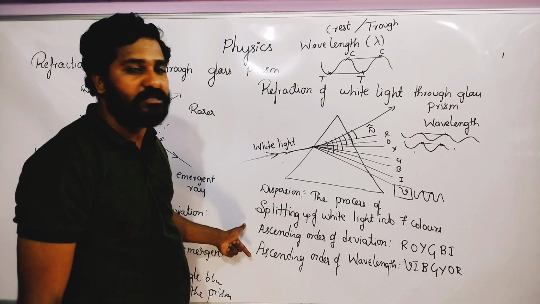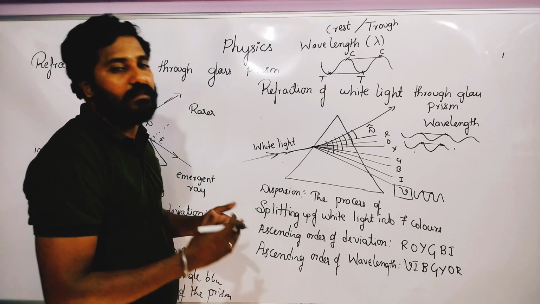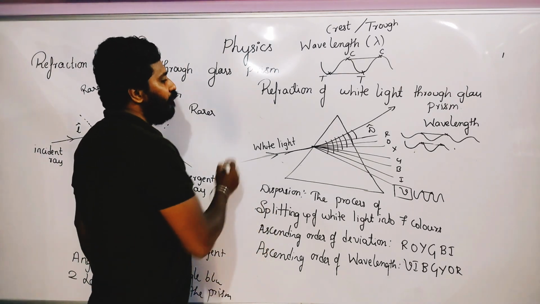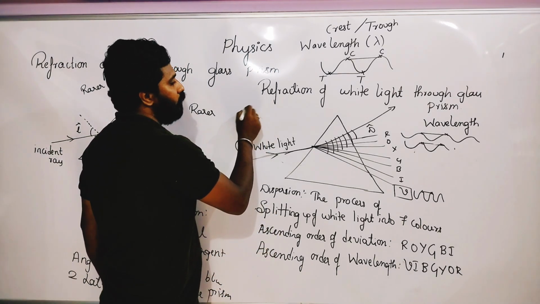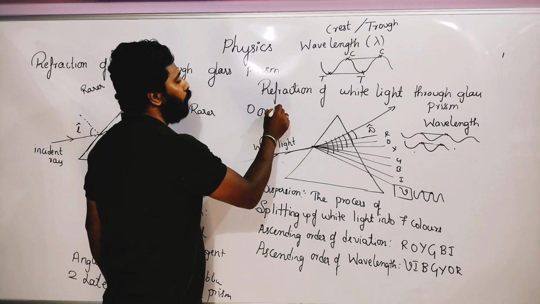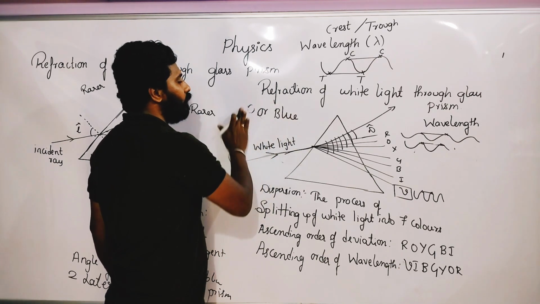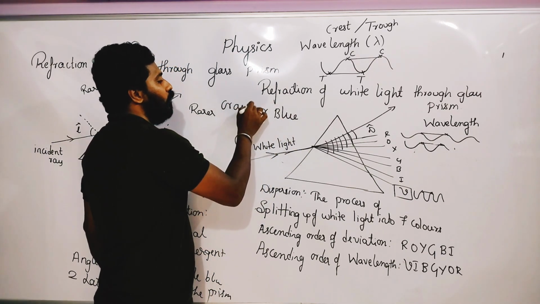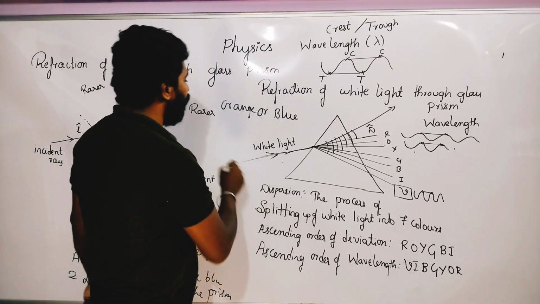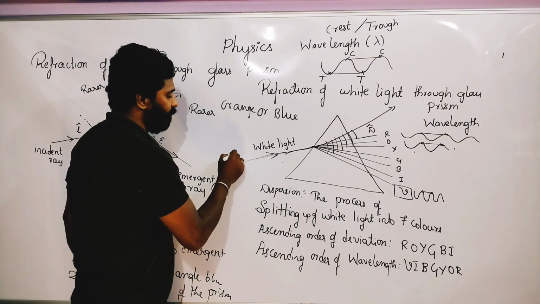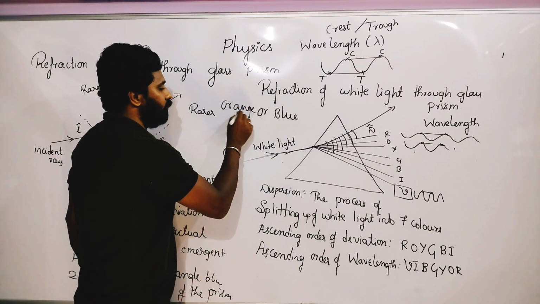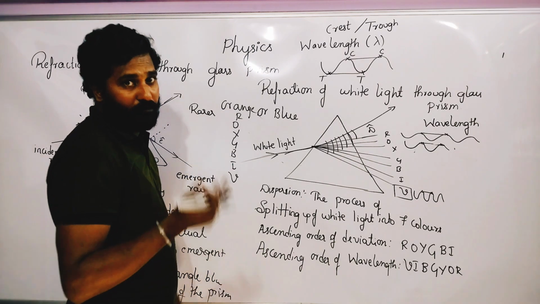They will ask you the application questions. They will give you certain 3 colors or 2 colors. So which one has more wavelength? Orange or blue, they will ask you. Immediately you will write VIBGYOR. Which one has more wavelength?